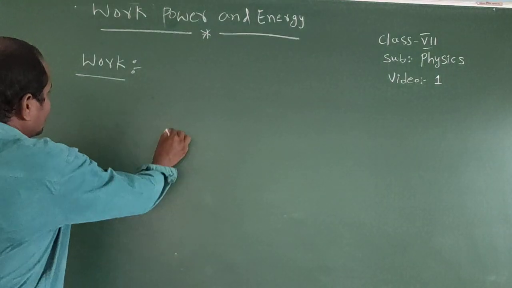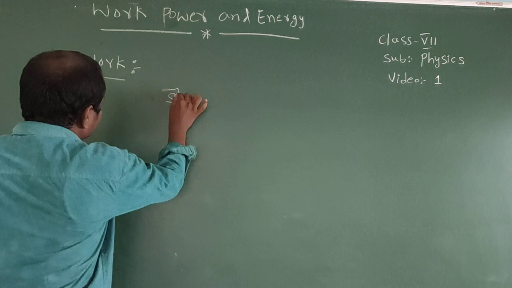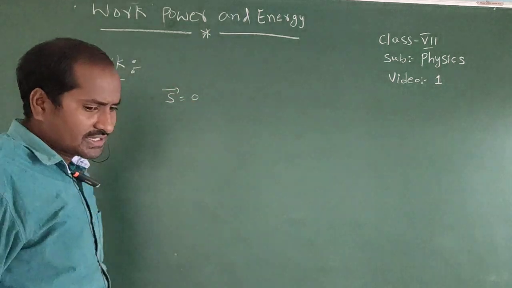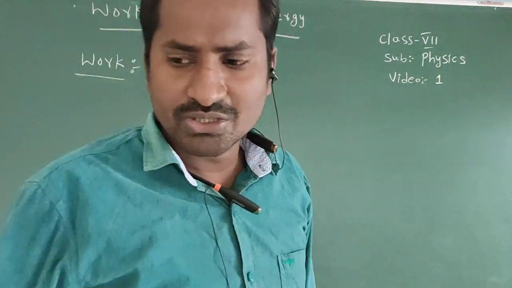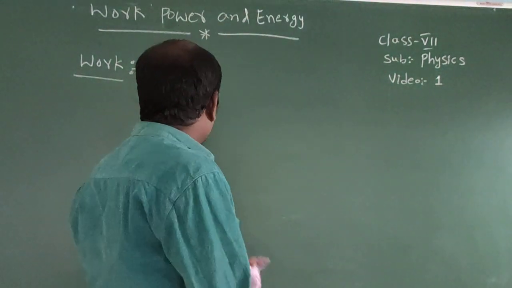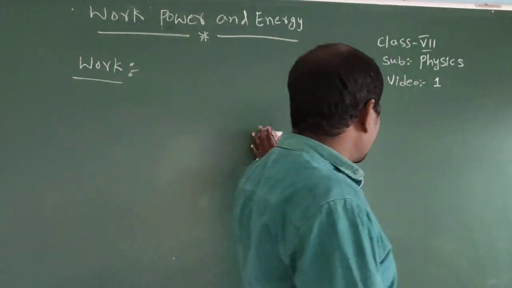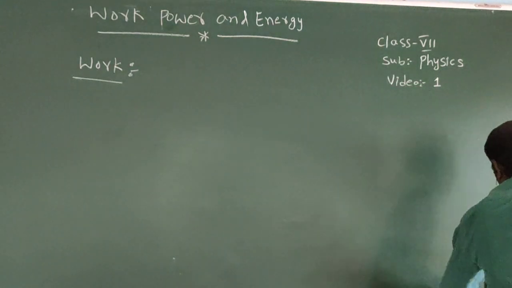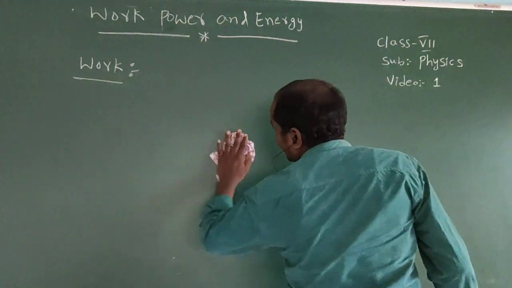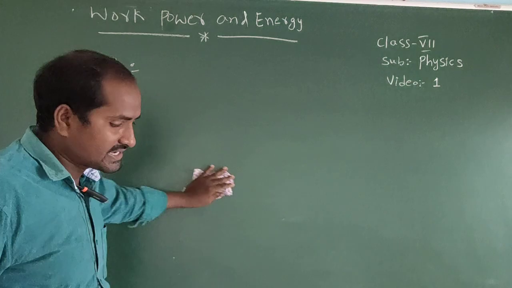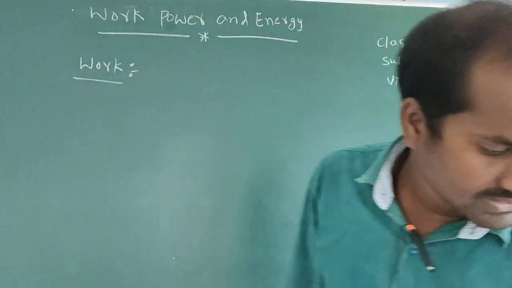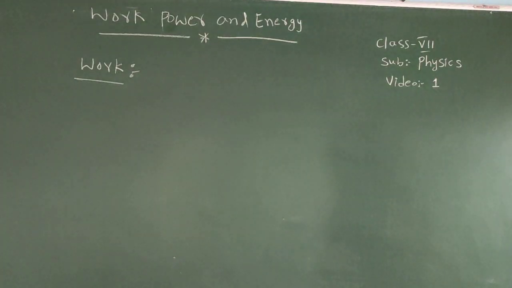Here the displacement is equal to 0. We are applying force on the wall, but the position of the wall remains the same.